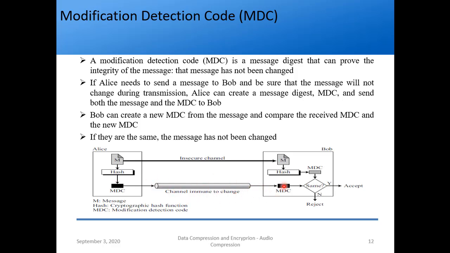The MDC is received by Bob, right? He has the message, so he uses the same hash function again and gets the MDC, because it will generate the same MDC. If they are the same, the message is accepted because the integrity is not lost, and if they are not the same, we reject it. So this is how the modification detection code comes into the picture.